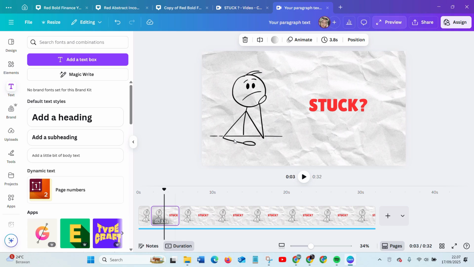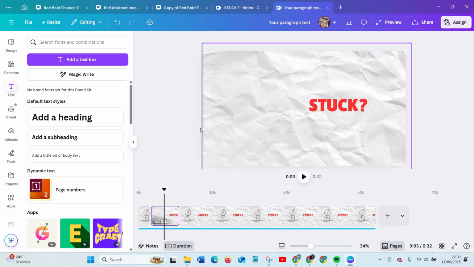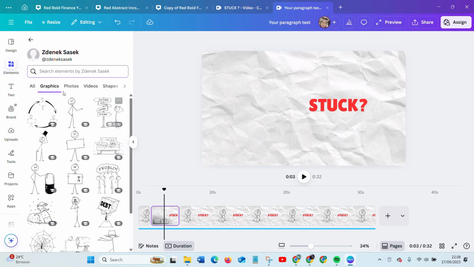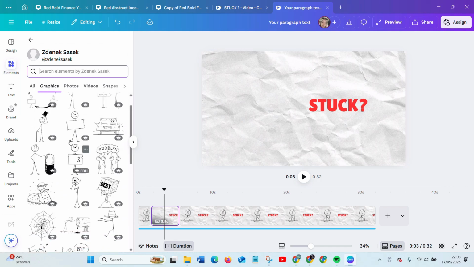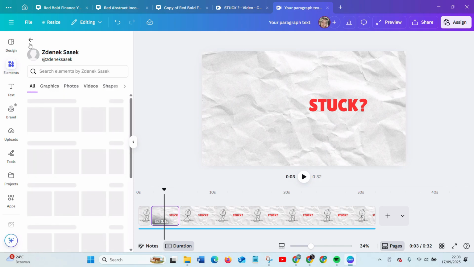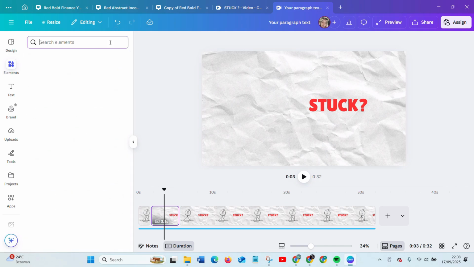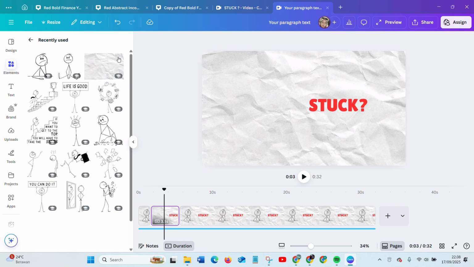You can change the animation. Maybe, for example, you want to use this.